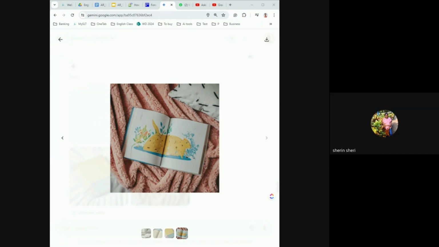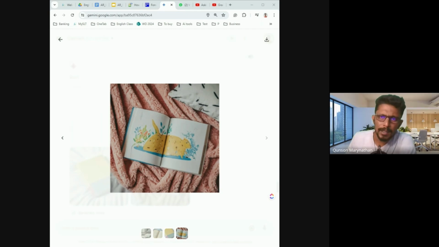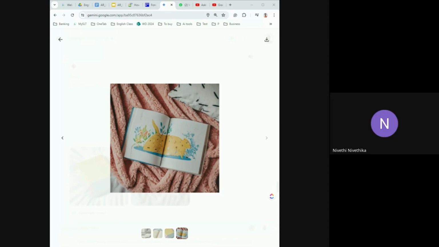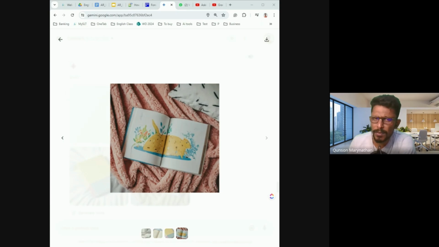Say it again. The pillow is near the book. Correct. Or you can say the pillow is next to the book. The pillow is on the bed. The notebook is in front of the pillow. Yes, you can also say that.